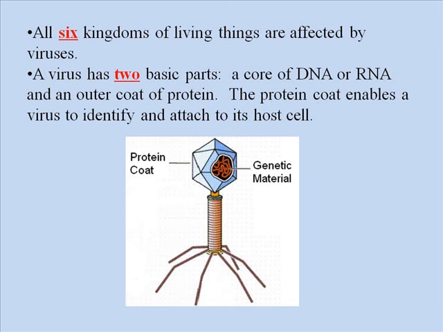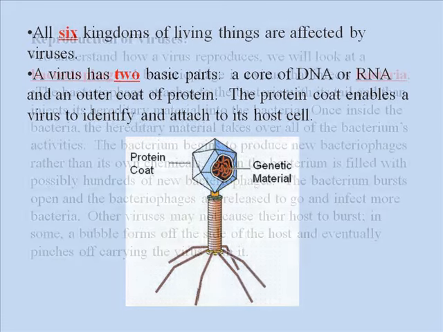So when you have a virus that attacks us, if it were to get into a plant, it may not attach to a plant cell because the protein coat might be the wrong shape for a plant cell. Now the one in the picture below also has something that looks like a body and some legs. Not all viruses have this. Actually, most of them do not have this shape. But they will all have the protein coat and genetic material.